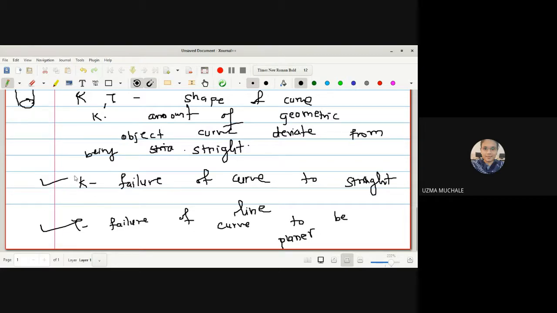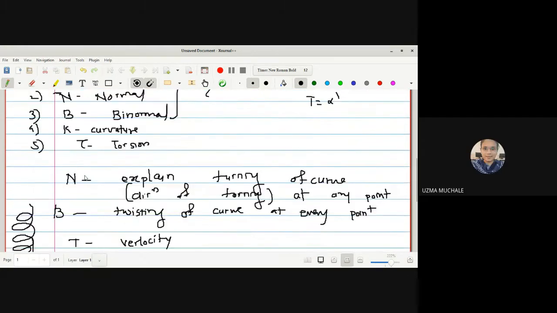Curvature K will explain the failure of the curve to be straight. That means it will explain turning, and torsion will explain how the curve is twisting. That means it is going to change the plane. Yes, everyone getting what I told you? Yes, ma'am. Okay, let me repeat once again.